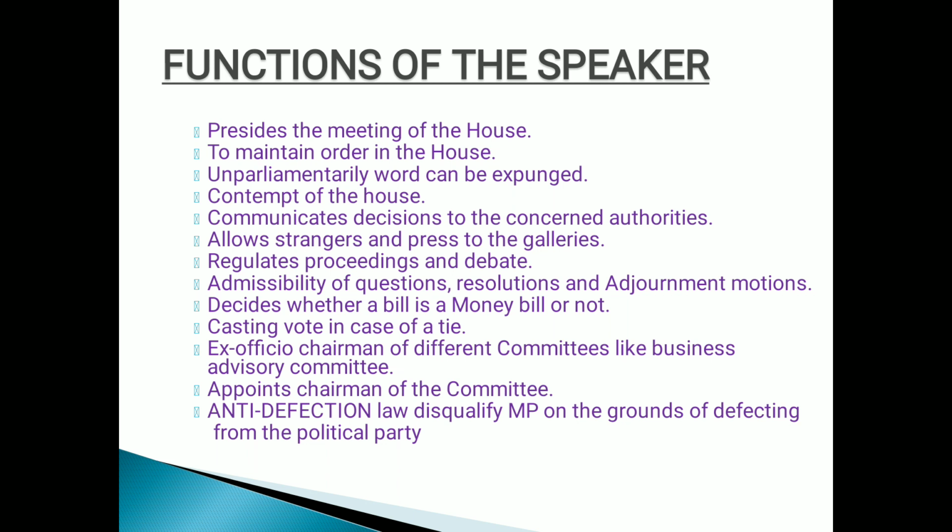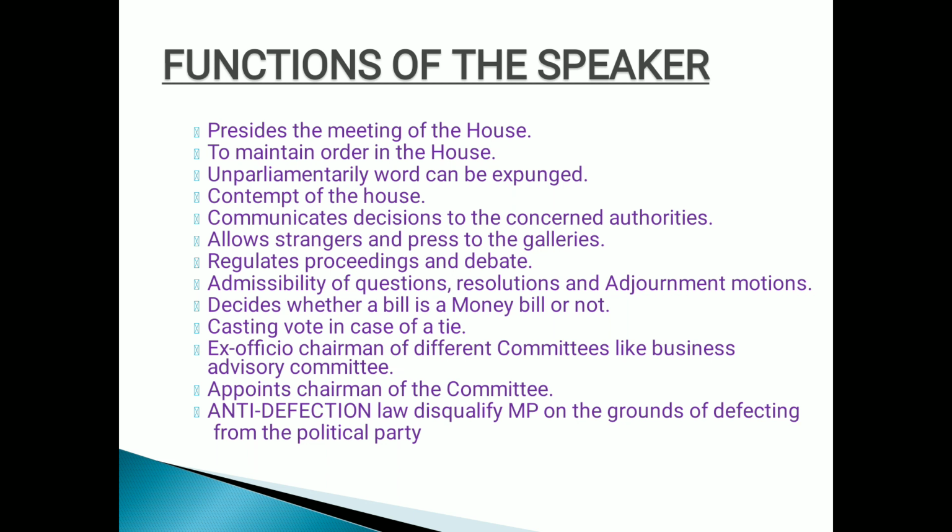Next, decide whether a bill is a money bill or not, right? He is the one. When a bill is being discussed, a bill is a form of a proposal. When it is being discussed in the house, who is going to decide if this bill is related to money or not? Money, obviously everyone knows about taxations, proposals, right? Impositions of taxes. Who is going to declare whether it is a money bill or not? It is a function of the speaker.